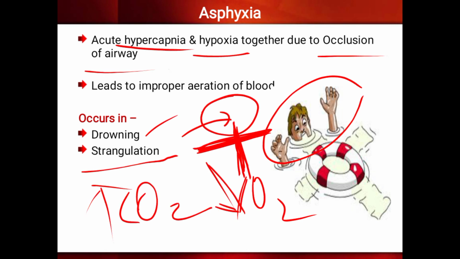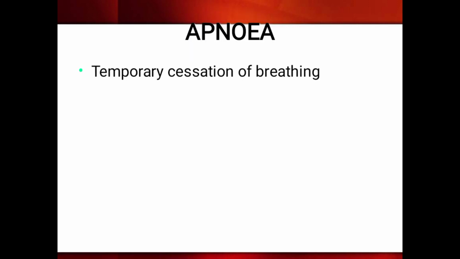Also the carbon dioxide is not going out from the body, so that will lead to increased carbon dioxide. Okay, so that is called asphyxia. So next is apnea. Apnea is temporary stoppage of breathing. Okay, temporary stoppage of breathing is called apnea.